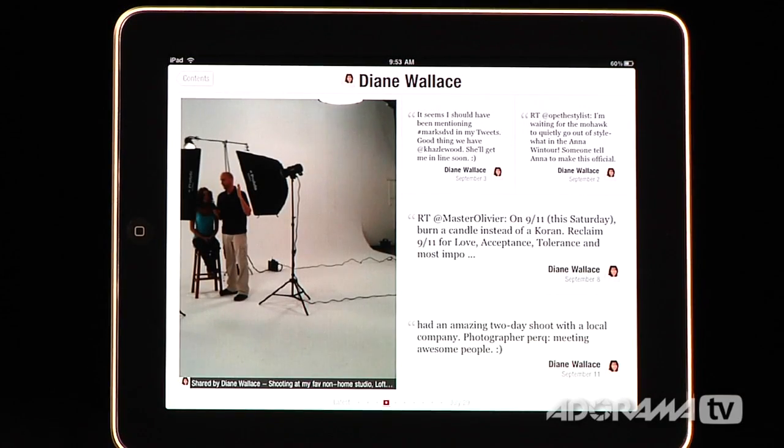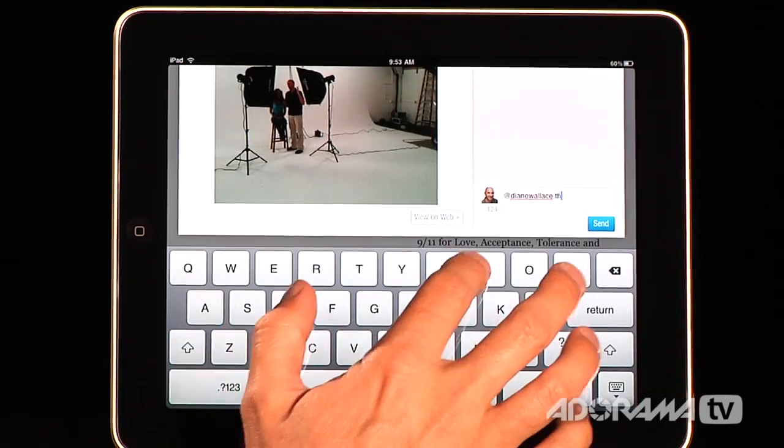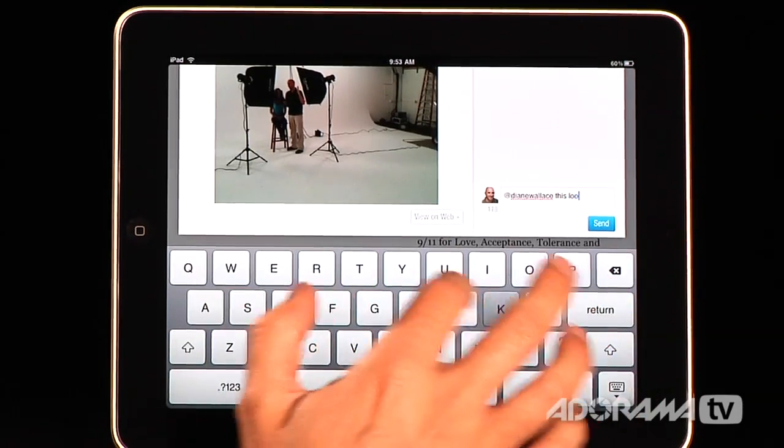And again, if you want to see something, you can just click on it. It opens it up. And if you want to comment on it, you can. So I can type in here something like, "This looks great." So I'll do that.